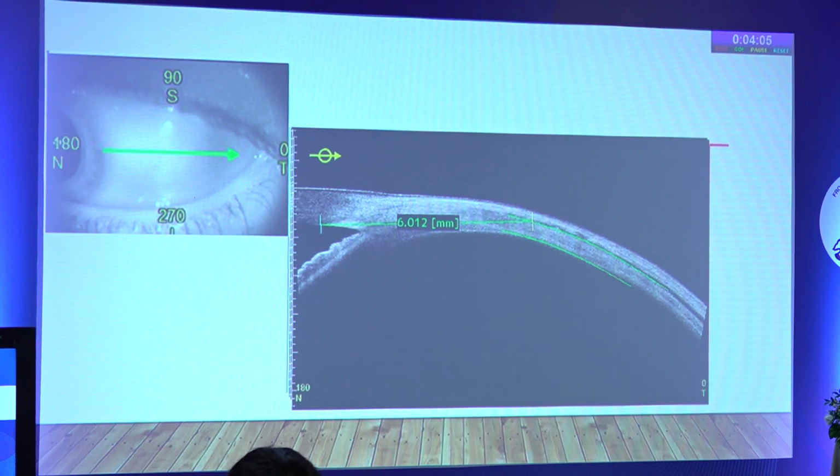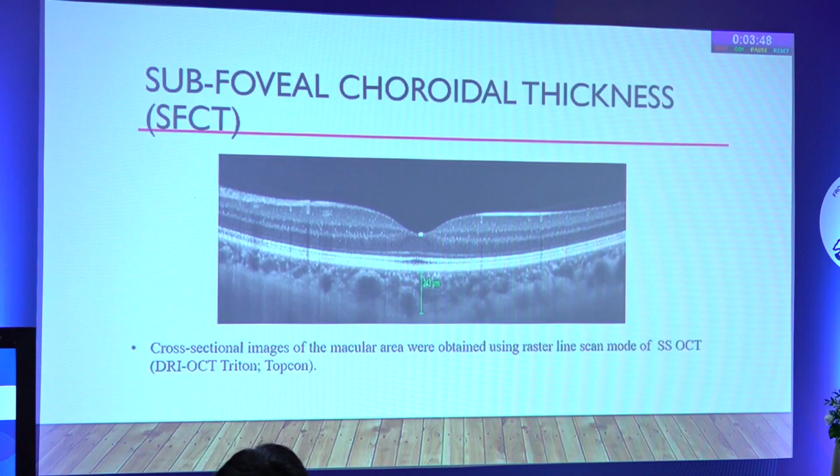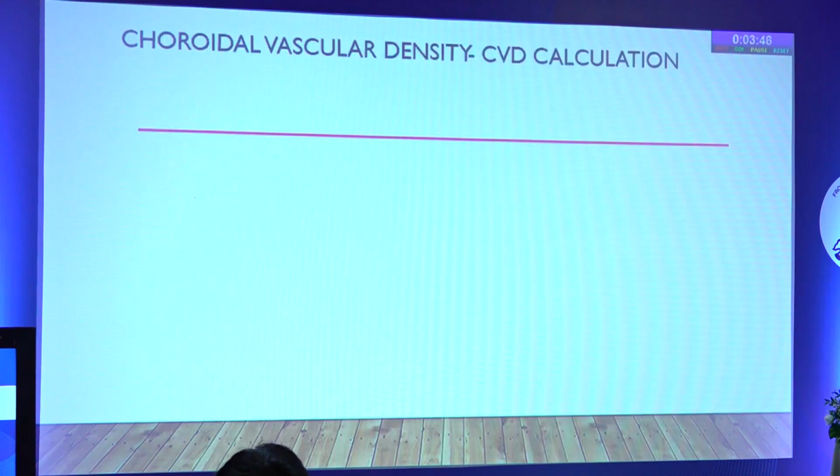after 6 mm it is difficult to define the sclera in the superior and inferior quadrant because of the presence of artifact from the lid and the fornices, and in the nasal and the temporal quadrant after 6-7 mm the posterior scleral boundary becomes blurred because of lack of resolution. And the subfoveal choroidal thickness was measured with the help of SOCT, and the choroidal vascular density was measured with